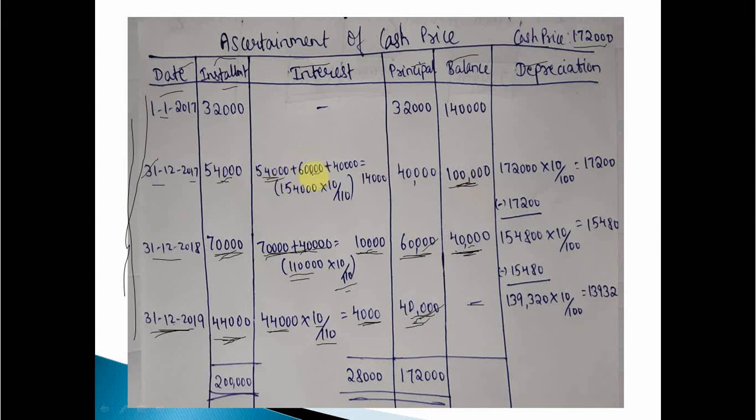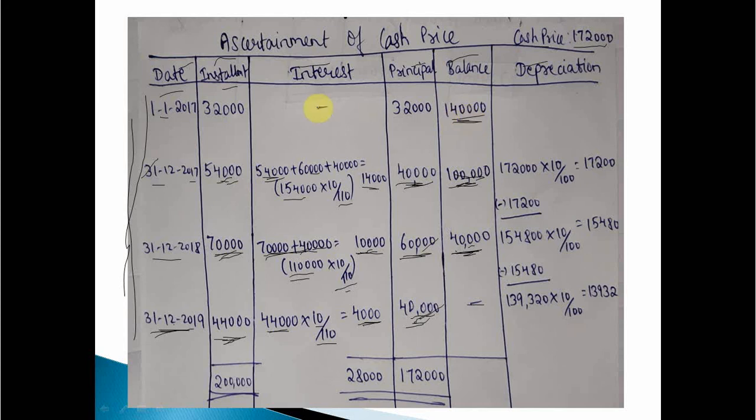Clear? 54,000 plus 60 plus 40, that is equal to 1,54,000 into 10 divided by 110. So interest is 14,000. We have to deduct 14,000 from 54,000 to get the principal of rupees 40,000. Clear? So now what about the balance here? 40,000, 1 lakh plus 40,000. Balance is 1 lakh 40,000.